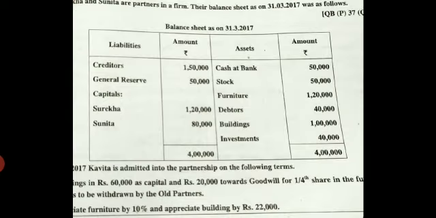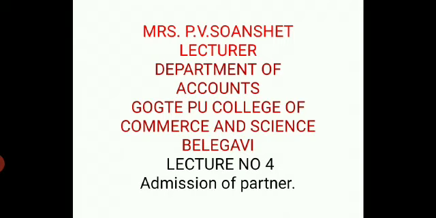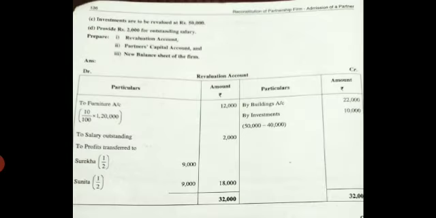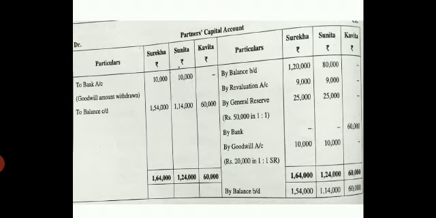They have told you the goodwill is to be withdrawn, so come to your partner's capital debit and write it as to bank goodwill withdrawn. You have credited the goodwill as 10,000, 10,000. Come to the debit side, write it as to bank goodwill withdrawn and write it as 10,000, 10,000.